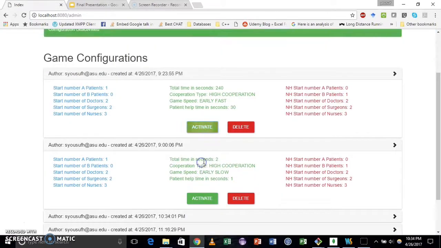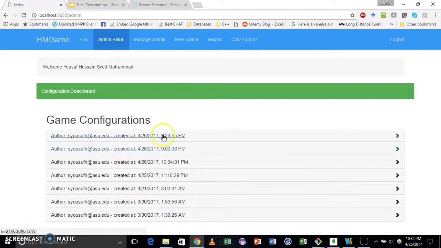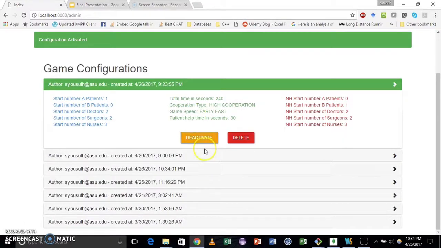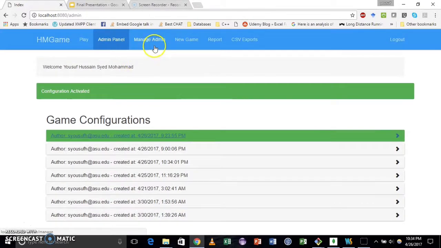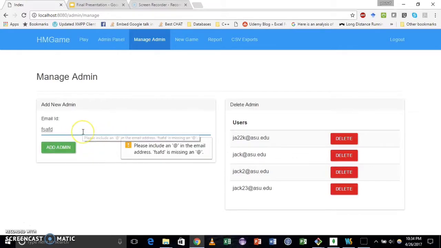You can deactivate or delete a configuration. No configuration can be active at a time, and this is when the game will not be running. But if you activate a configuration, only one can be active. And this is the manage admin screen. You can create and delete admin users, and this also is validated. So if you enter a wrong email address or a non-ASU email address, you won't be sent through.